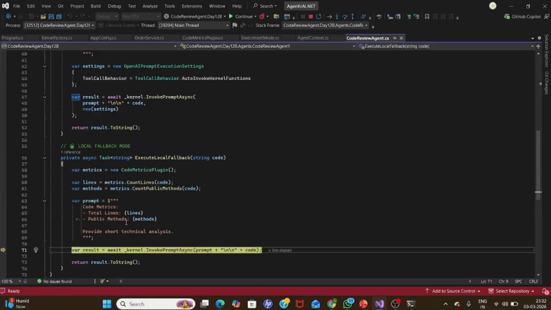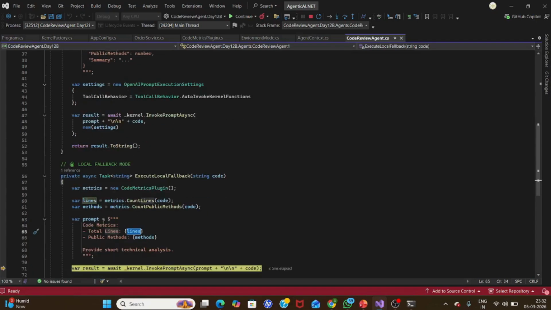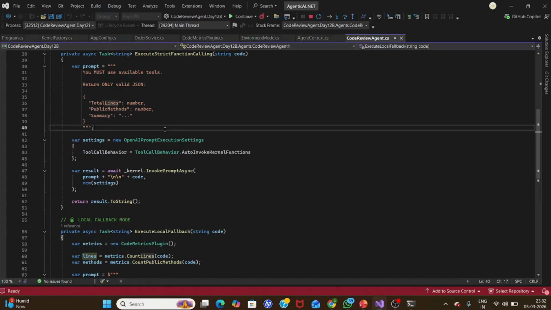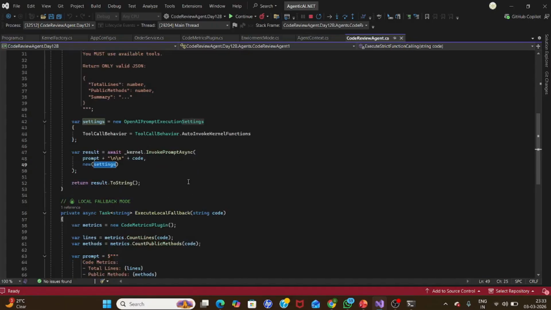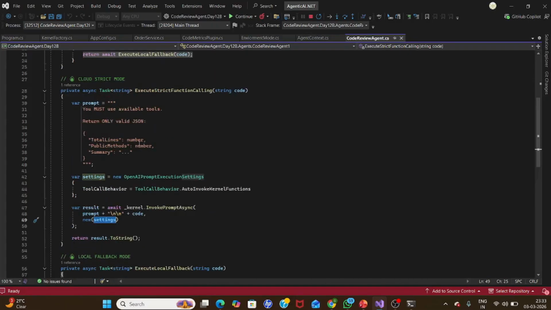So here it is taking these lines and everything, but if you go to the cloud one, see the prompt is almost the same. The only difference is the extra setting, the tool call behavior, and these settings we are passing into calling the LLM through Semantic Kernel with the prompt, code, and the setting for the cloud, which is enforcing all the rules, right?